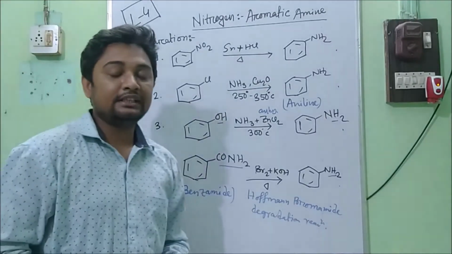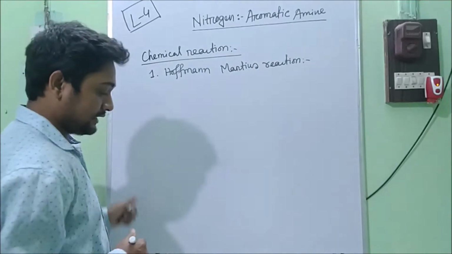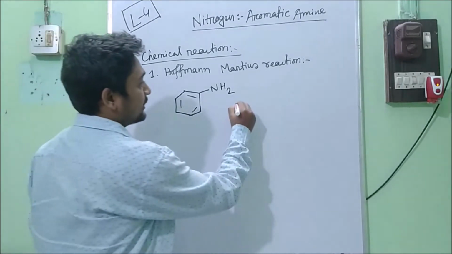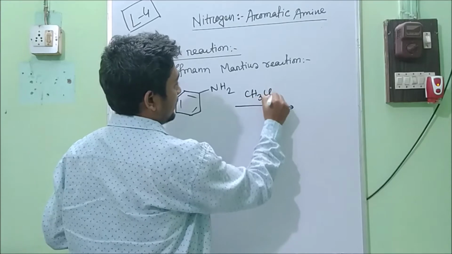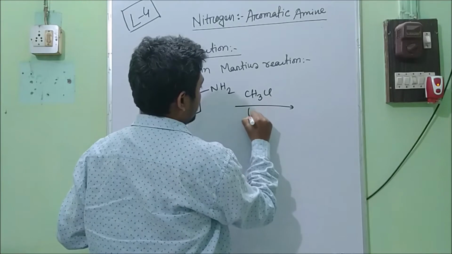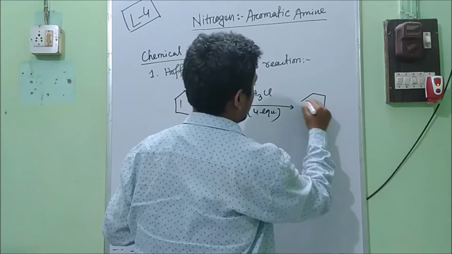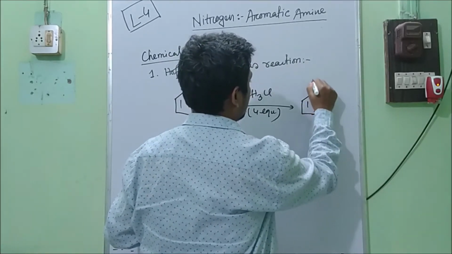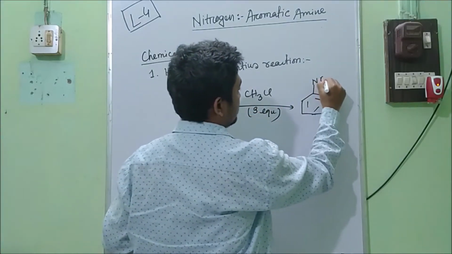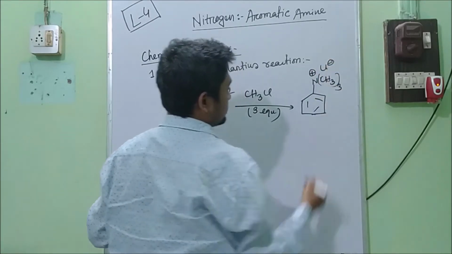Now let's see the properties. First one is the Martius reaction. In this reaction, aniline will react with methyl chloride. It will be 4 equivalent, and it will be 3 equivalent. So N(CH3)3 plus Cl minus.